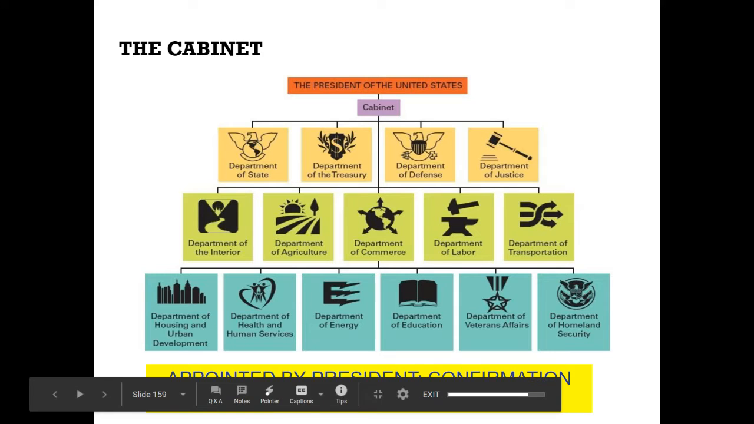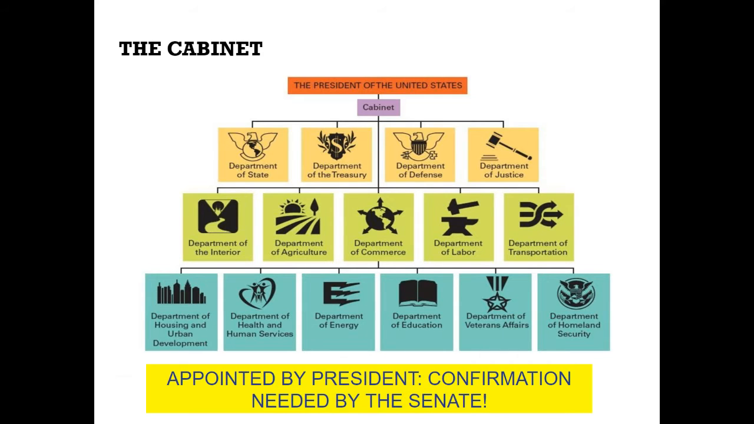There are 5 different parts of the bureaucracy that you're responsible to know for the AP test. So the first are the cabinet positions. There are 15 different cabinet departments that serve the president. 14 of them are led by secretaries, like the Secretary of State, Secretary of Treasury, Secretary of Defense. One of them is led by the Attorney General of the United States, and that's the Department of Justice.